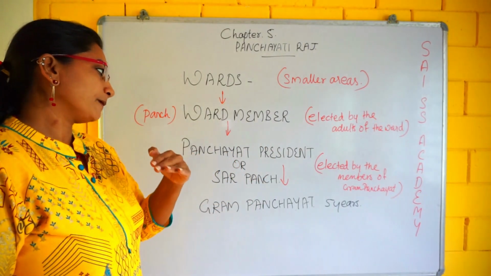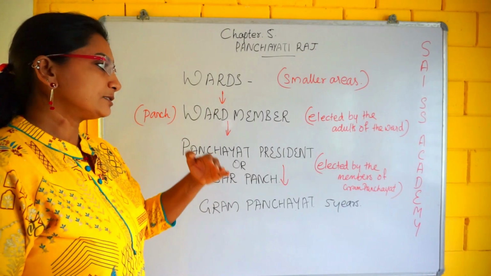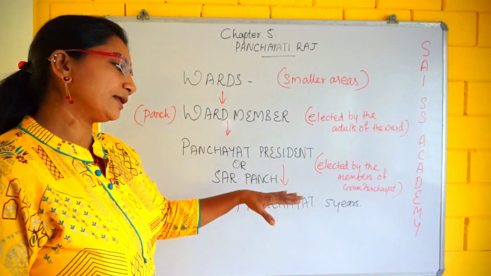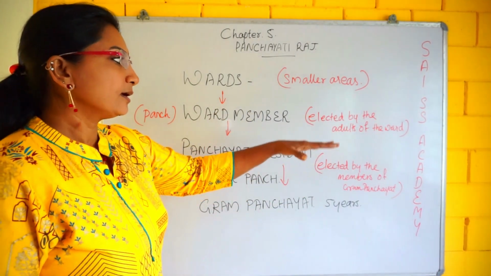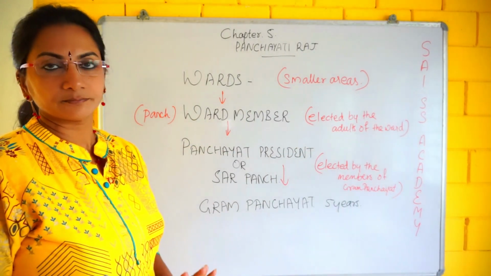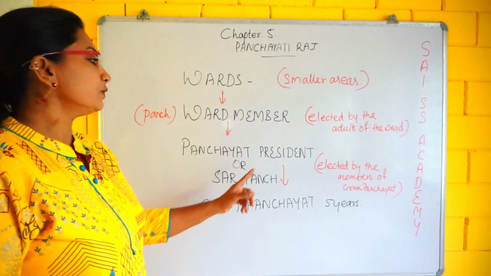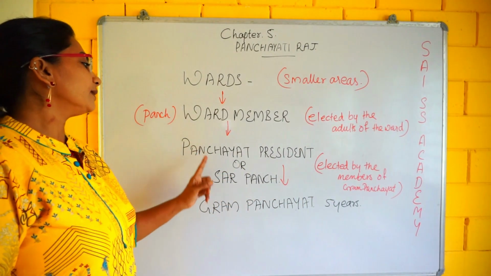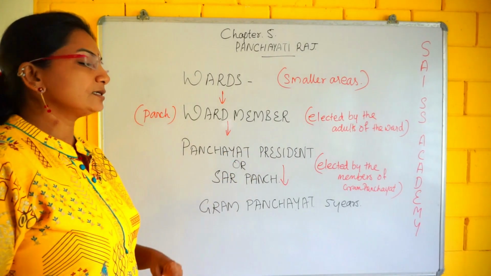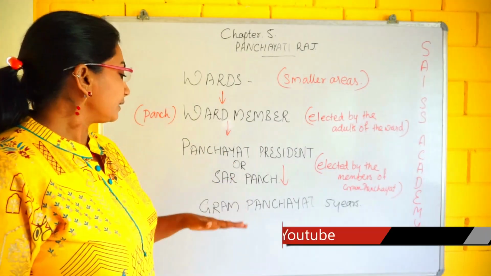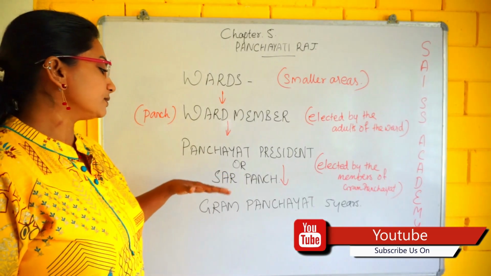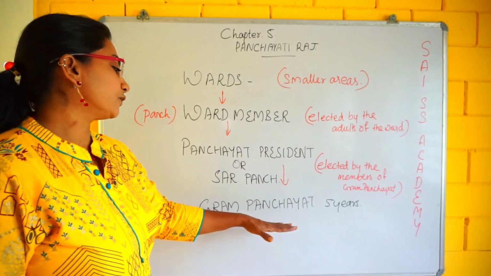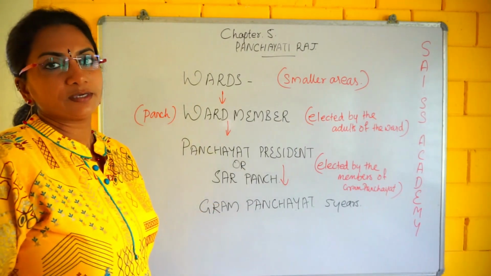So who elects the Panchayat president? It is the members of the Gram Panchayat. And who elects the ward members? They are elected by the adults of the ward. No doubts now? So the elected members of the Gram Panchayat elect one person, who becomes the Panchayat president or Sarpanch. This Panchayat president and the members form a Gram Panchayat, and the Gram Panchayat is elected for a period of 5 years.